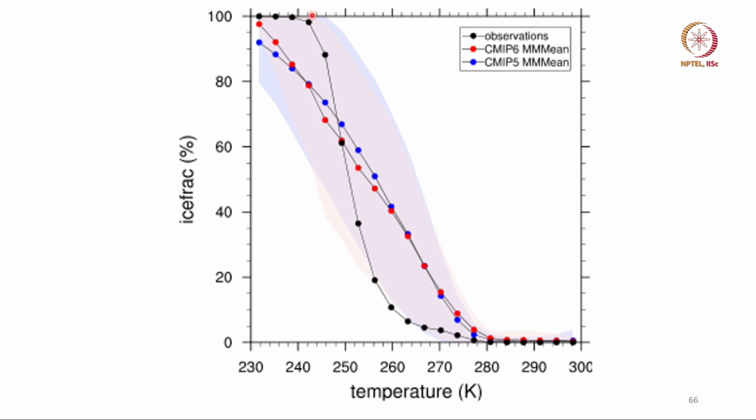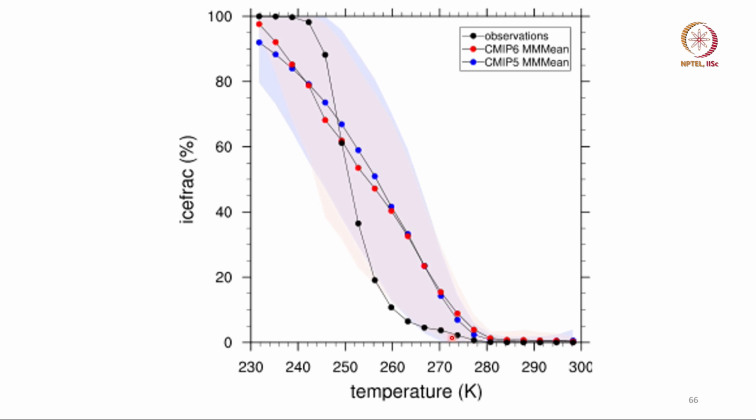In the polar region, for example, you would expect a very high ice fraction, while in the tropics, when the surface temperature is between 280 and 300, you should expect a very low ice fraction. Now, models correctly reproduce a low or zero ice fraction in the tropics, that is not surprising, but as you go to low temperature, the way the ice fraction increases in the observation and the way it increases in the two models, CMIP5 and CMIP6, are very different.